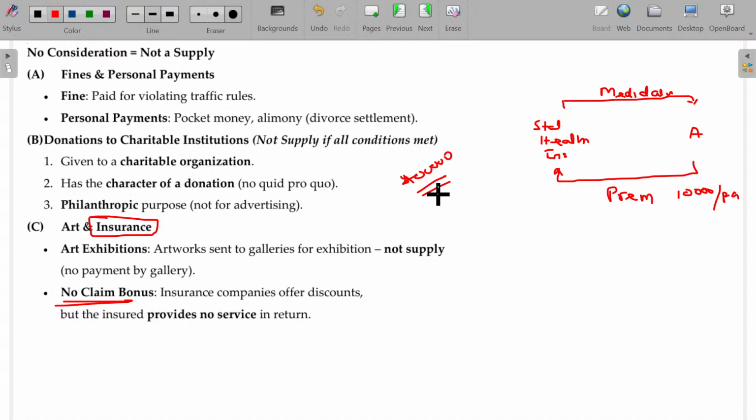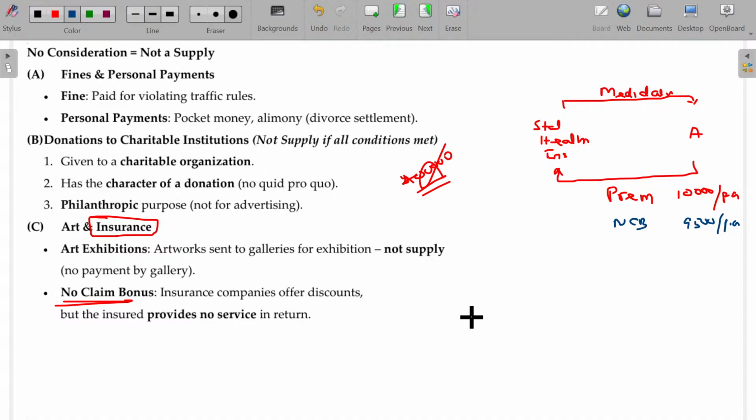So you get the medical cover from the Star Health Insurance Company. But in the very first year, you don't enjoy even a single penny. You have not been admitted to the hospital, and you didn't claim anything, so the insurance company is pretty happy. The next year, you don't need to pay 10,000 rupees. You are asked to pay only 9,500 rupees. That 500 rupees discount is called no claim bonus. In the previous year, you did not claim for any purpose, so you're not required to pay the full value.